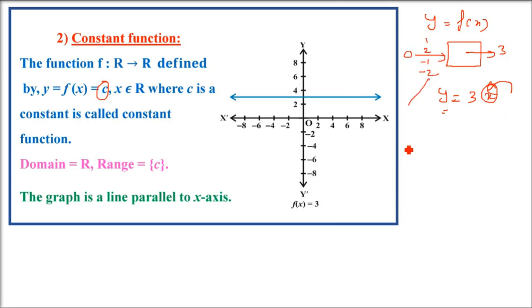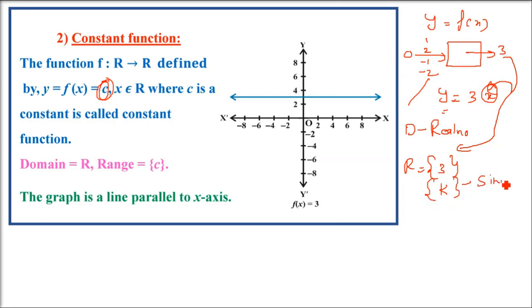You put any possible value, so the domain will be all real numbers. Real numbers are the biggest set of numbers. And the range is what? Only one value is coming out. You feed anything, it will always give you 3. So this constant which we used here, let us say it as k, or sometimes in books you see c. So the domain is real numbers, we could put in anything. Range is only one value, that is the output.